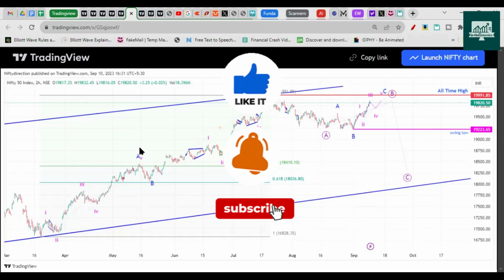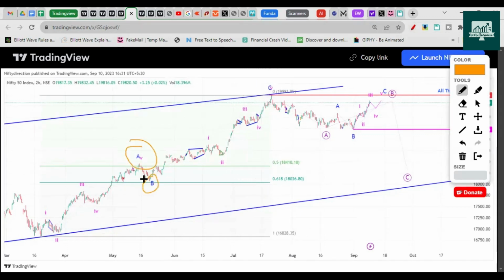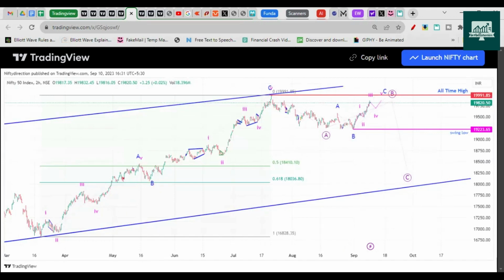So here we were assuming wave A at this point, wave A at this point, B at this point. We also mentioned it is doubtful that the B wave should make just a very small retracement. So this was doubtful, and this doubt would have been cleared if it broke 19,991. And yeah, so this chart is now invalid.